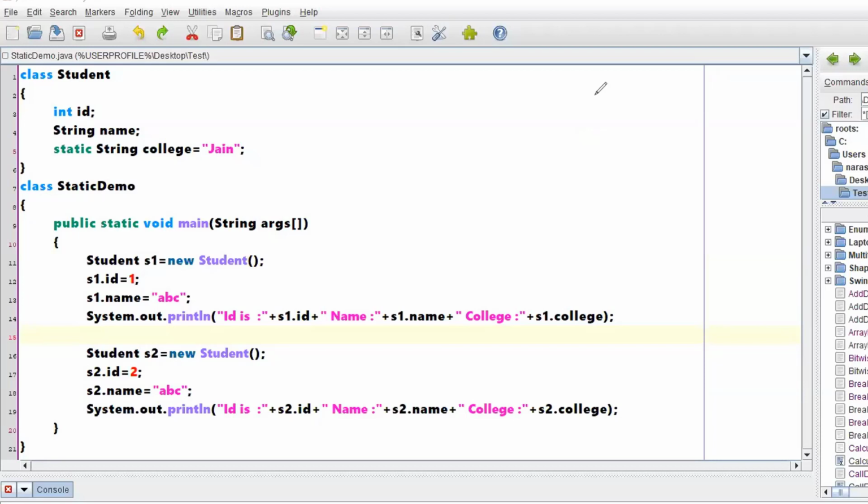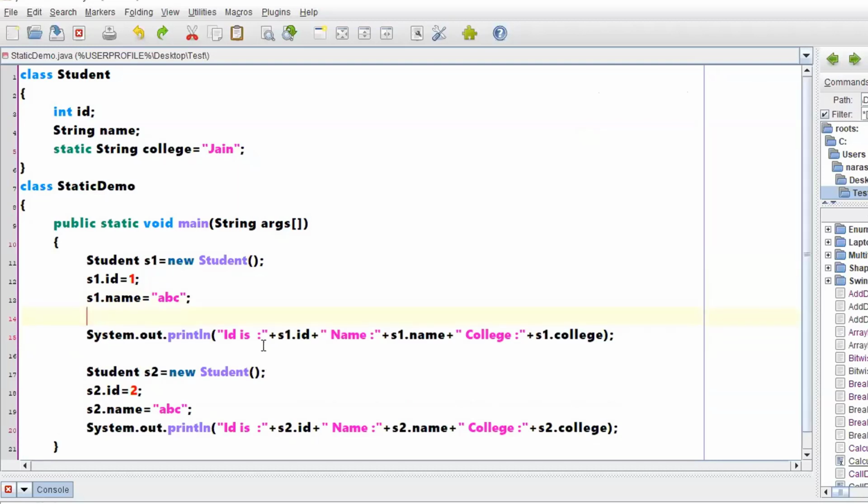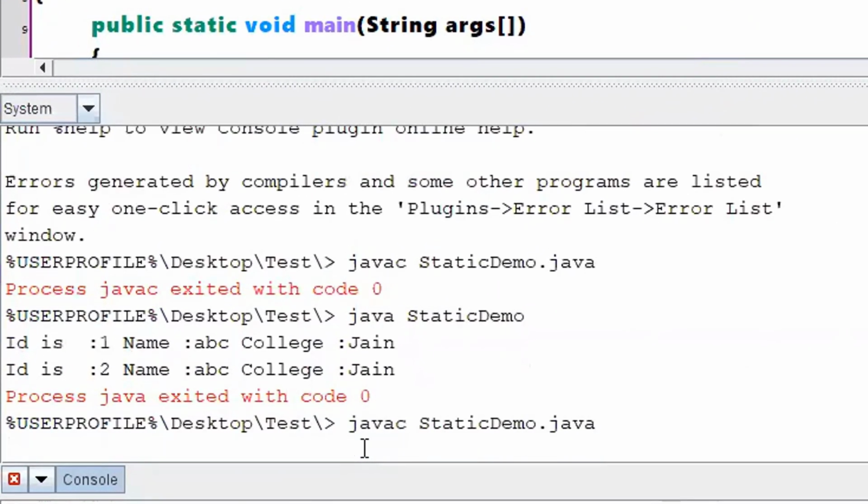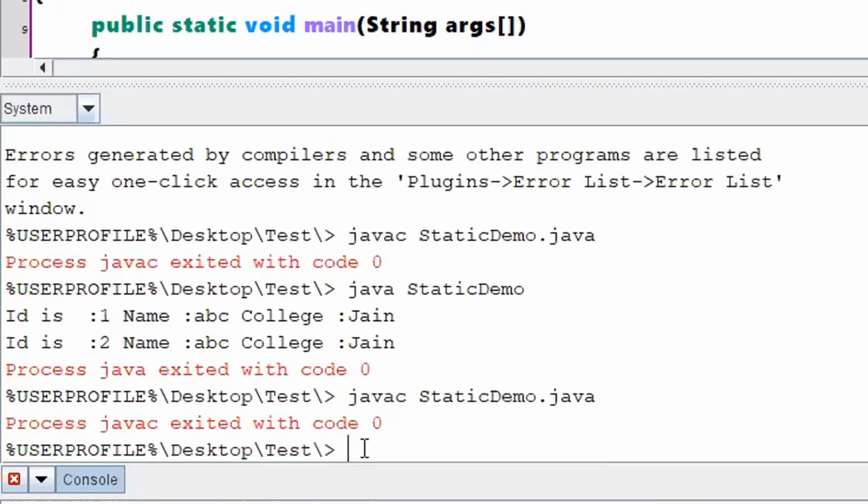Sir, what if we create an object for a static variable? See, we can create an object for the class, but not an object for a variable. Your question is something like this. Now, if you are writing S1 dot college, I understood your question. You will write something like JU. Let us check what it is going to do. Javac. Compiled, fine.